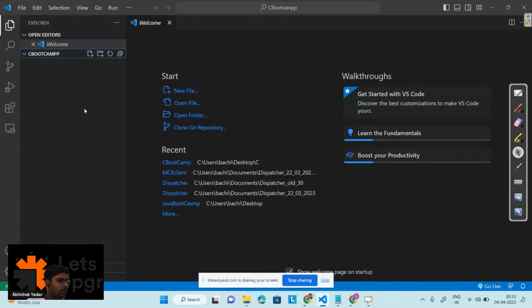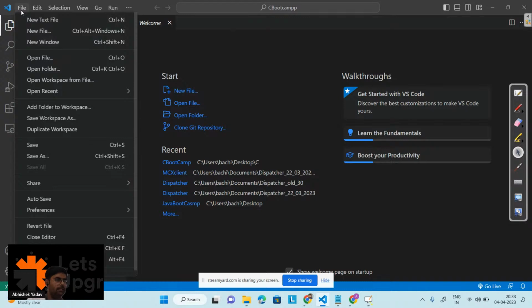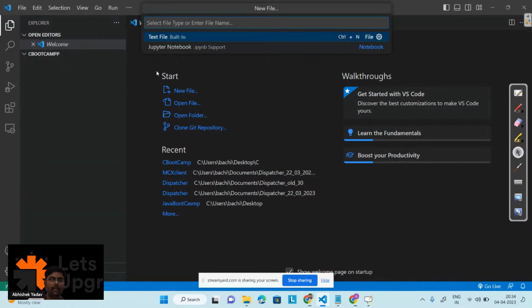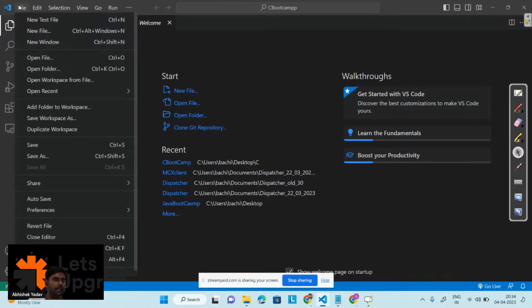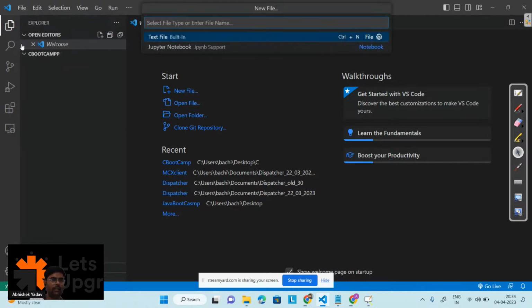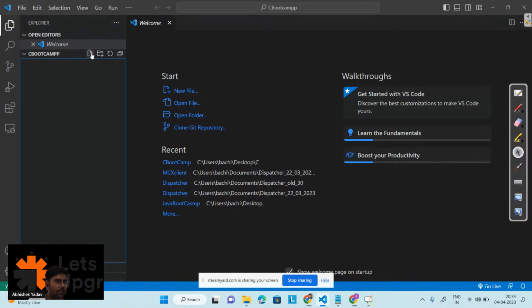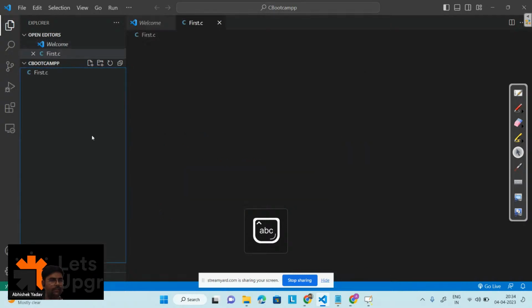When you start the concept, first let's just do the setup, and after that, we will start with the concept here. So what I have to do is create a new file inside this folder. There are two options. First option is to click on File, New File. Or you can see this icon here, a file plus icon. So I will click new file here, and let's create a first file, that is first.c, right?